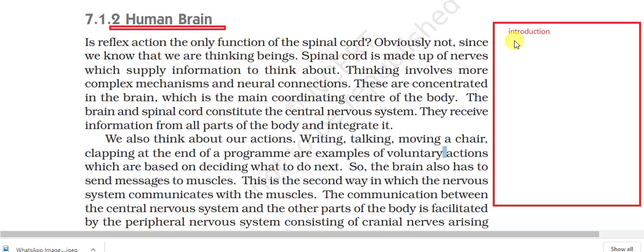Then second, structure. Then parts and its function.